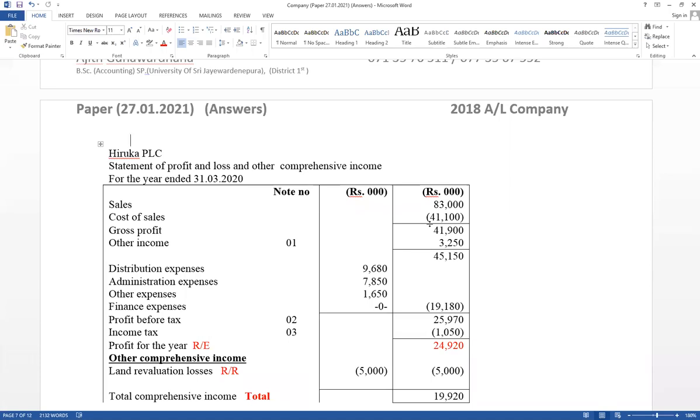Profitability: gross profit ratio, net profit ratio, return on asset ratio, return on equity ratio. We will discuss later. Just think about ratio analysis also relevant for company sum. Based on answer of the company sum, we have to calculate ratios. When stakeholders going to take decision, they have to use ratios.